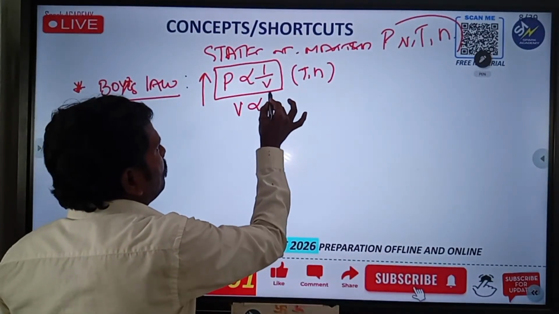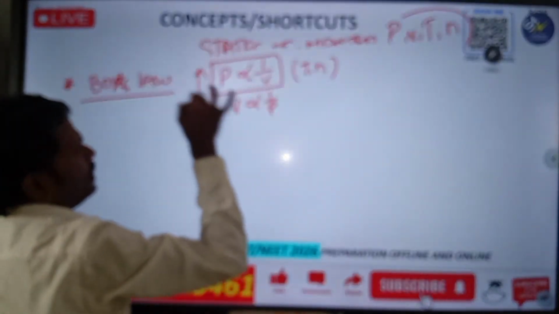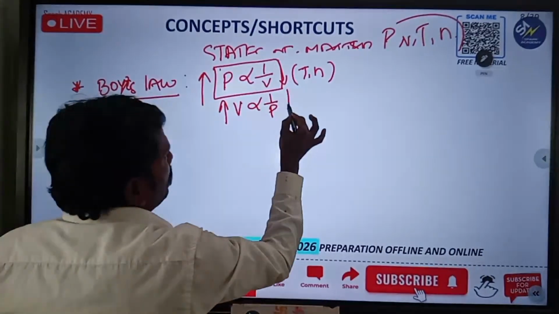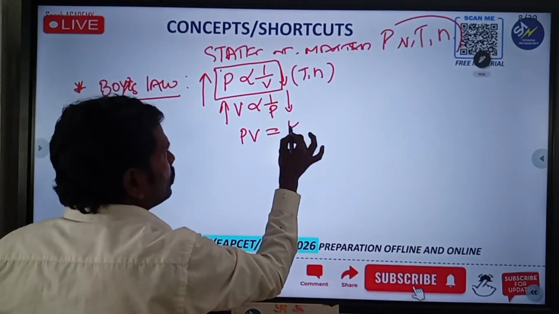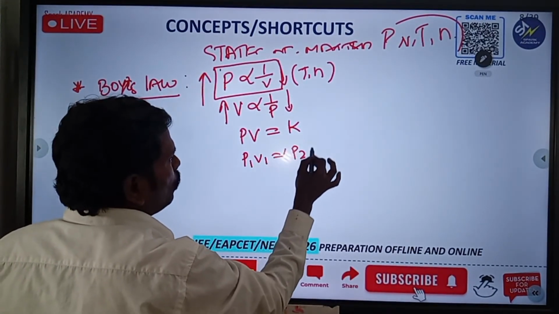You can write it either way. That means if pressure increases, volume decreases. If volume increases, pressure decreases. So PV is equal to constant. P1 V1 is equal to P2 V2.